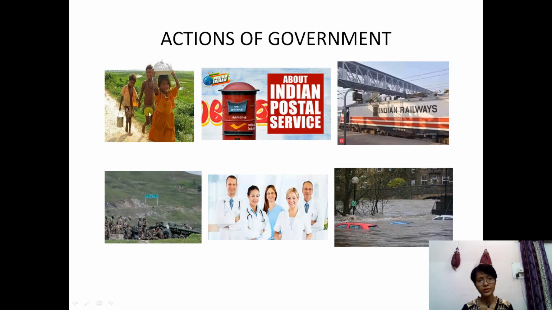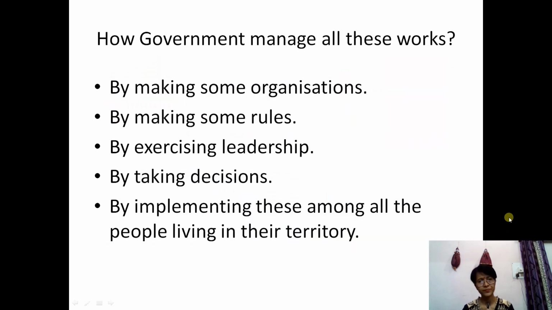These are poor people. You see, so many schemes are there. The government used to do those. This is the Indian Postal Service, Indian Railways. There's a border part I'm showing here, and the healthcare facilities, or the disasters. During the disaster time, what kind of actions does the government take?